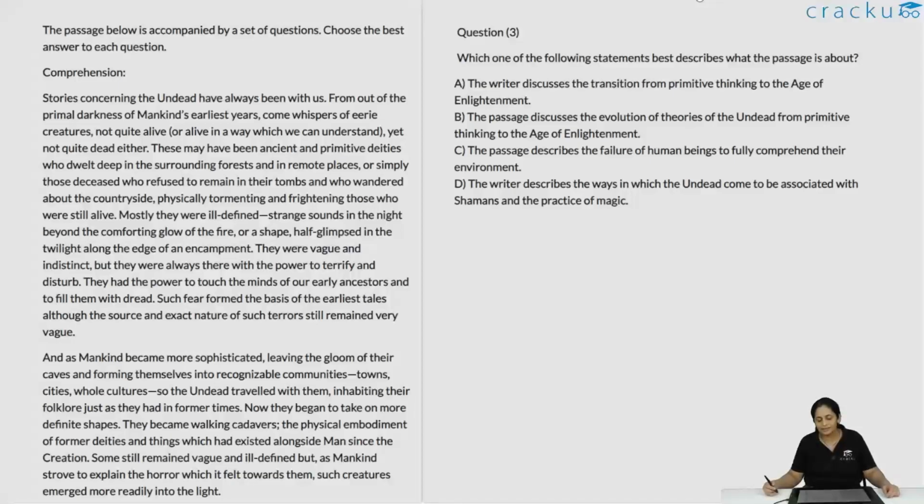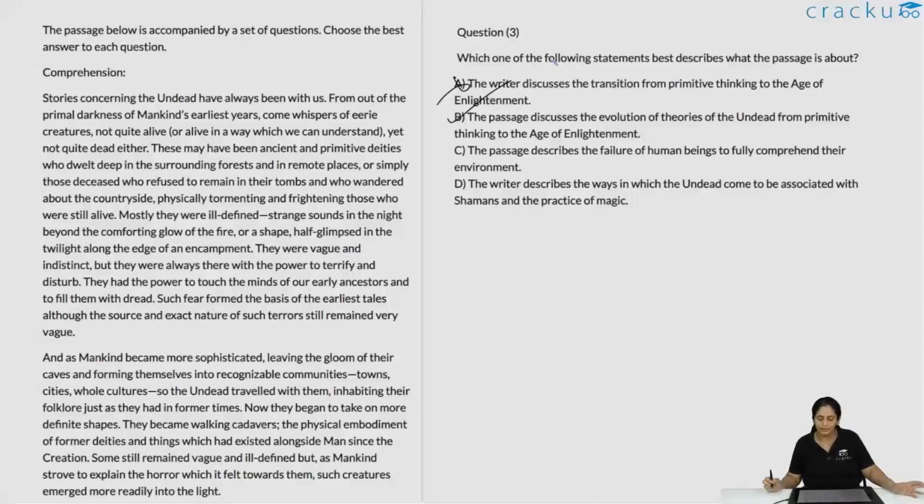The writer discusses the transition from primitive thinking to the age of enlightenment. No, it's not about primitive thinking; his focus is only related to the stories of the undead. So A misses that crucial point of focus, so A is wrong. The passage discusses the evolution of theories of the undead from primitive thinking to the age of enlightenment. Yes, this is basically what the author is talking about, how we thought of the undead from the time when we were cavemen to the age of enlightenment. This is the correct topic of discussion.